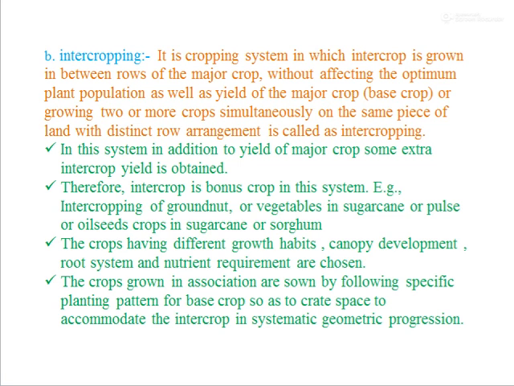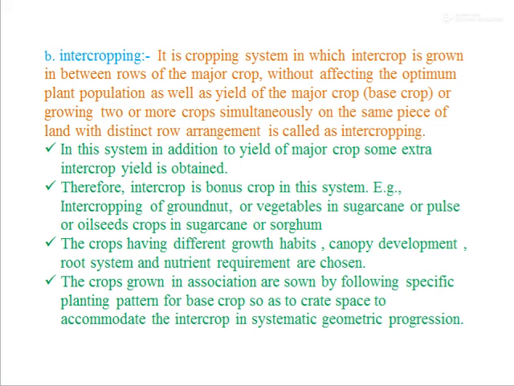Then second type of multiple cropping is intercropping. It is a cropping system in which intercrop is grown in between rows of the major crop without affecting the optimum plant population as well as yield of major crop, or growing two or more crops simultaneously on the same piece of land with distinct row arrangement is called as intercropping.